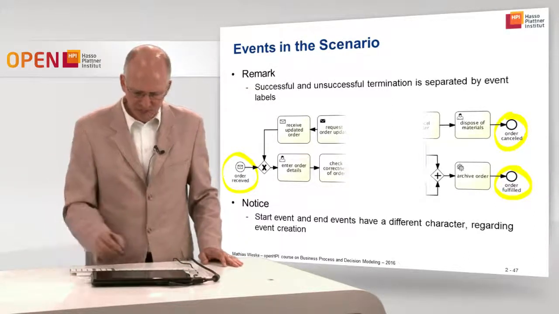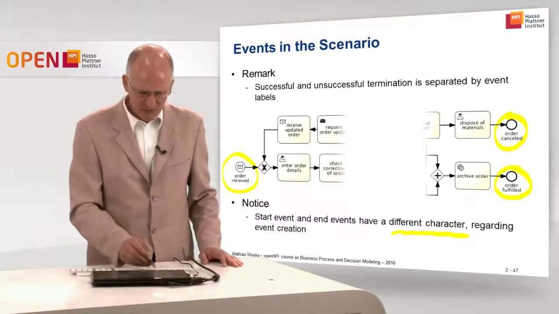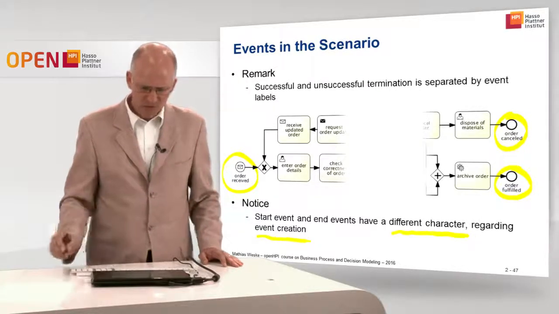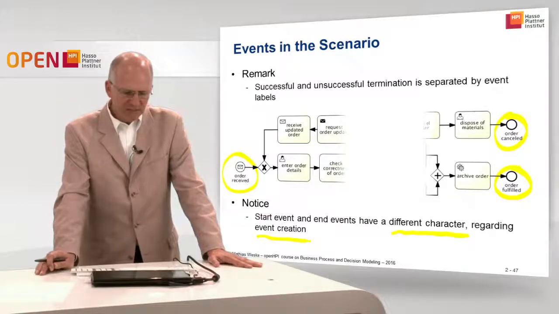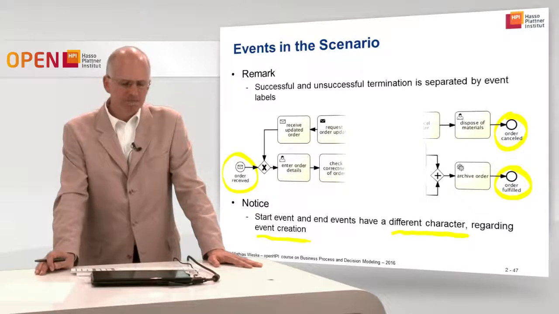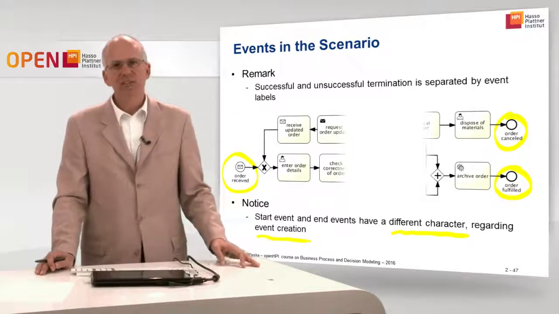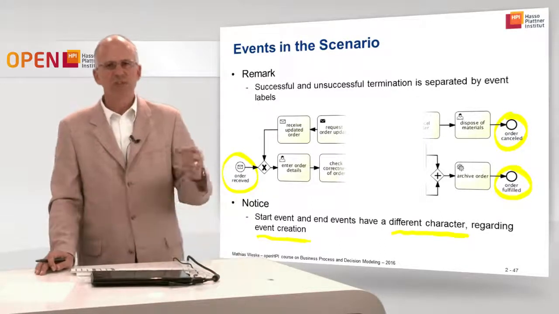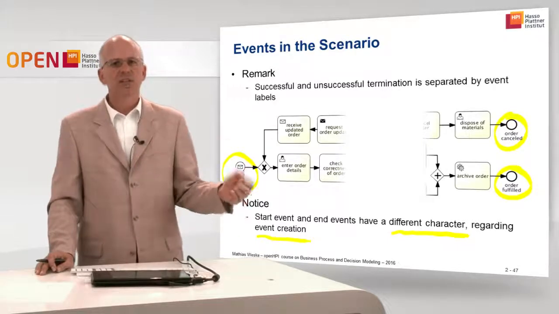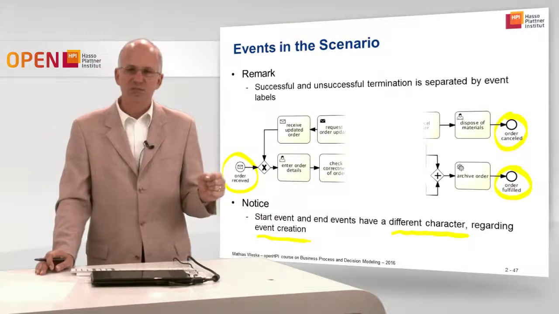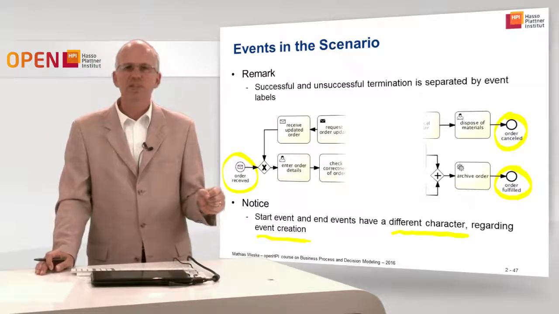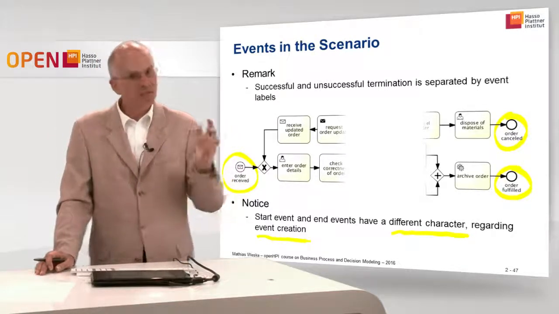All right. If we look now at the start event and at the end events, we can see that both have some kind of a different character regarding event creation. So what do we mean by that? When a process is about to be started, it reacts on the occurrence of an event in the environment. So order received is not something that the process did by itself. That is a happening of the real world that is relevant for the process, yes, but the process did not do that, but the process reacts to that.